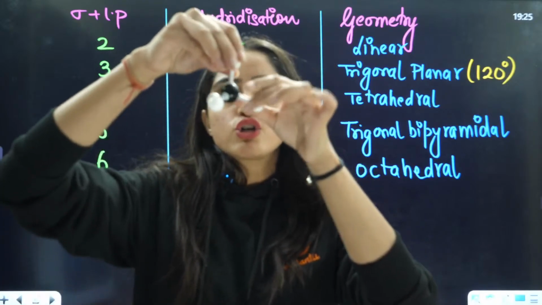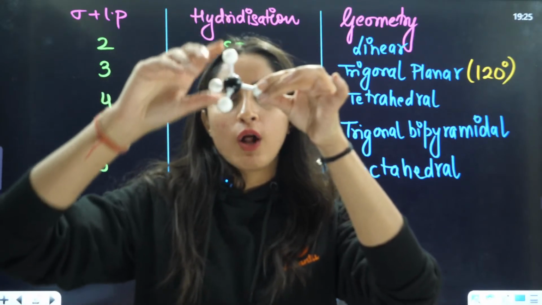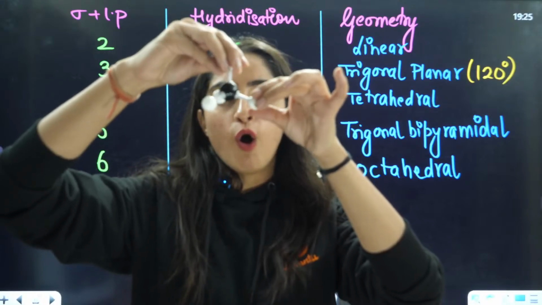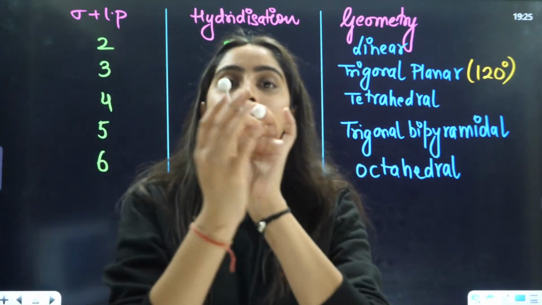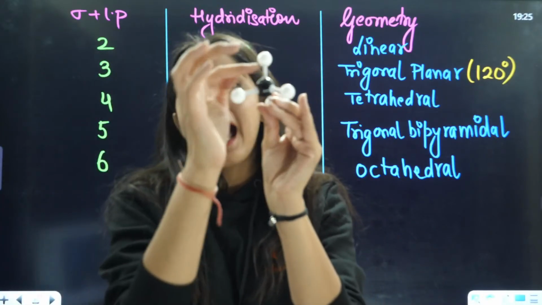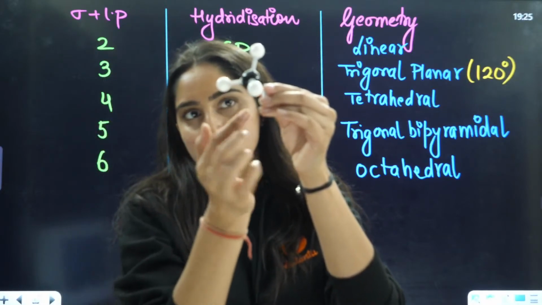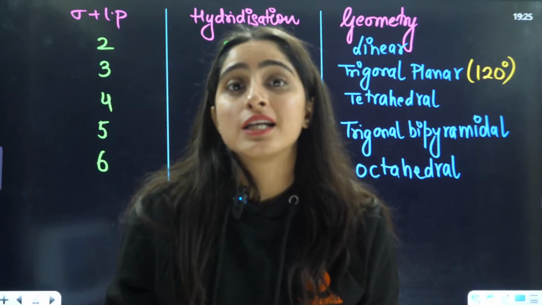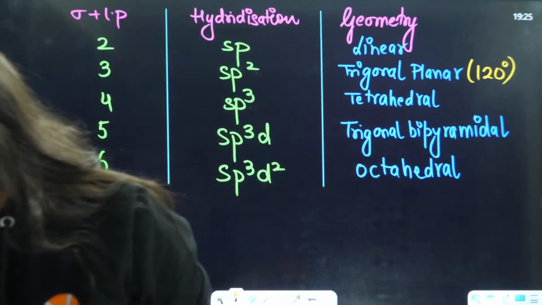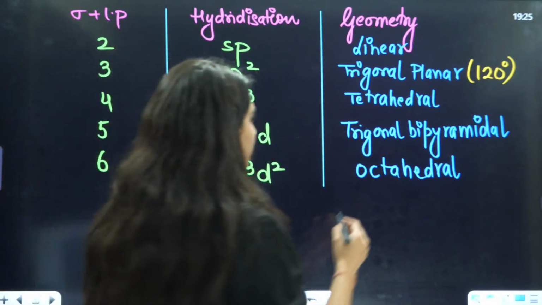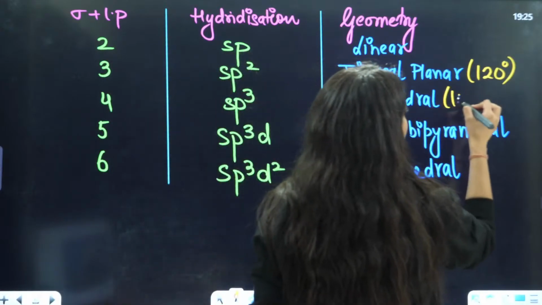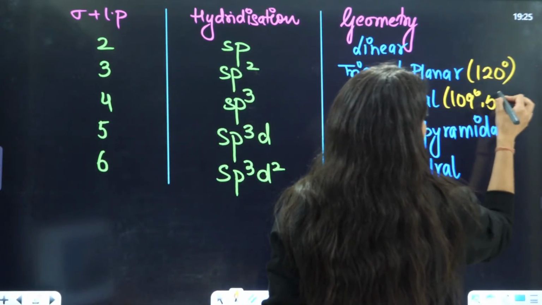If I rotate it, all the angles are on the same side. The angle between any two bonds is 109 degrees 5 minutes.